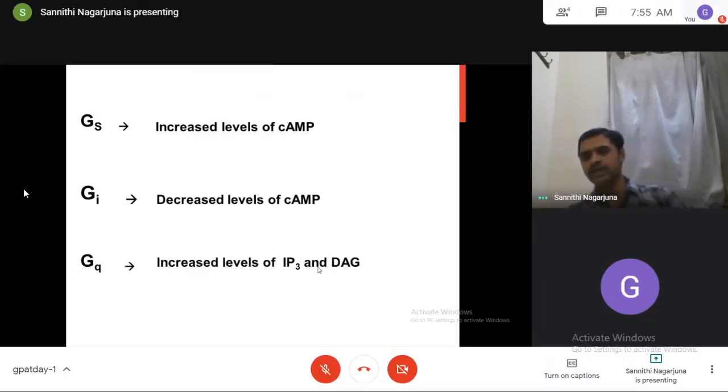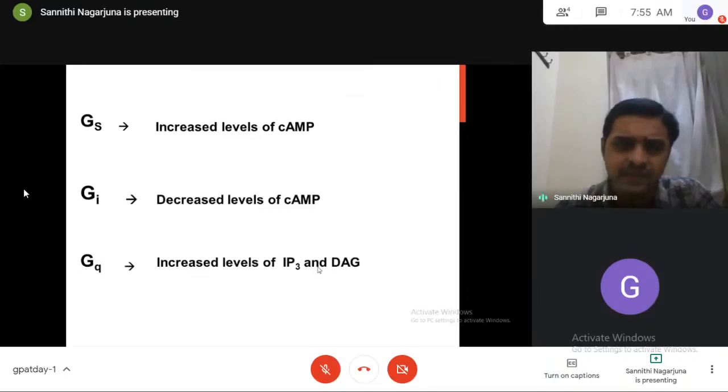I'm repeating. Gs, increased levels of cyclic AMP. Gi, decreased levels of cyclic AMP. Gq, increased levels of IP3 and DAG. From these symbolic representations, we can identify which second messenger is mediating the pharmacological actions. Clear?